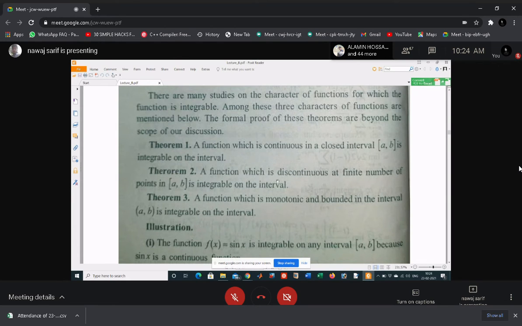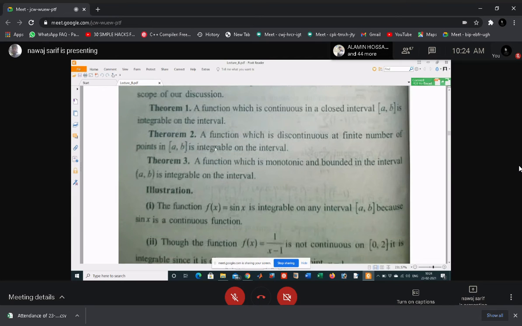What do you mean by this theorem? A function which is discontinuous at a finite number of points in the interval is also integrable. The first theorem says if a function is continuous, then it is always integrable in a closed interval. And the second theorem tells us that if a function is discontinuous, then it is also integrable, but the discontinuity must be at a finite number of points. Understand?